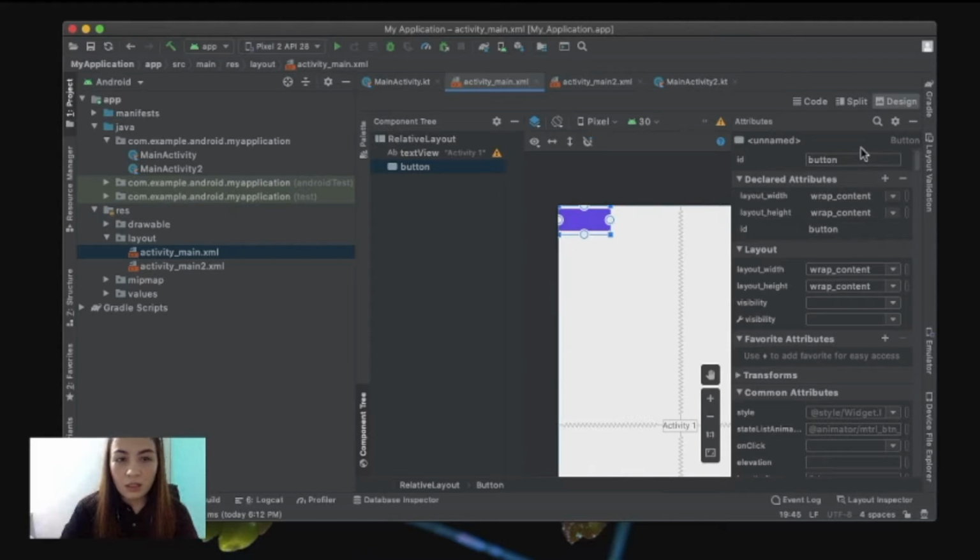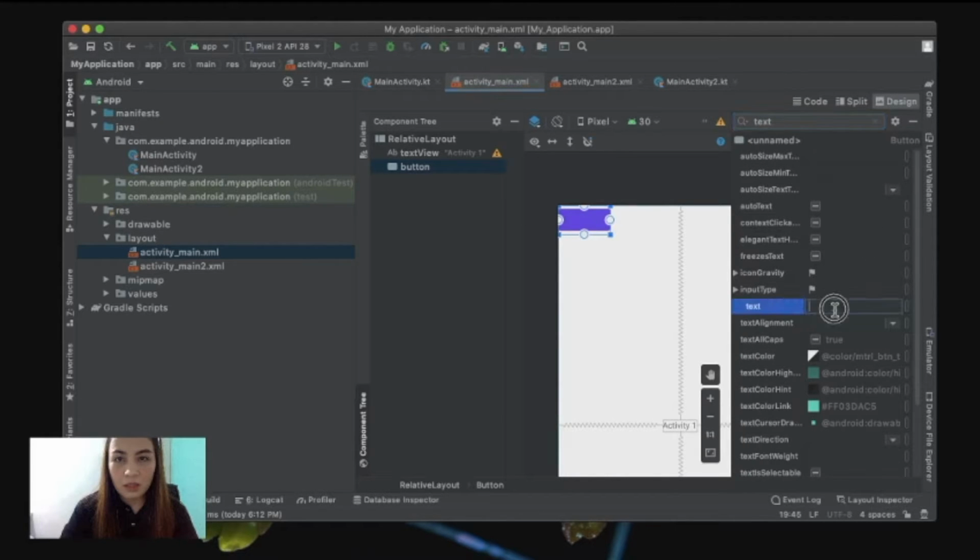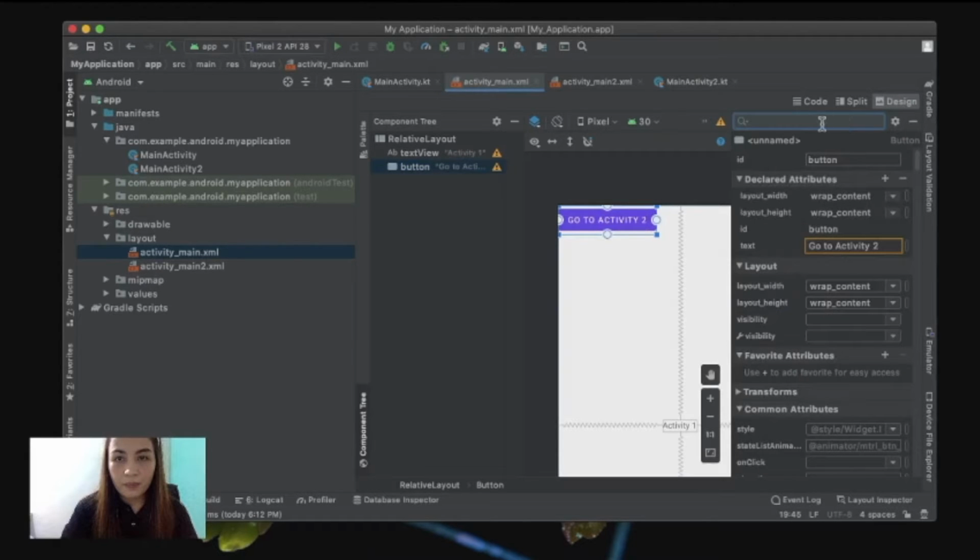Let's set the text to go to Activity 2. Then change the layout below to our text view ID. Here you go.